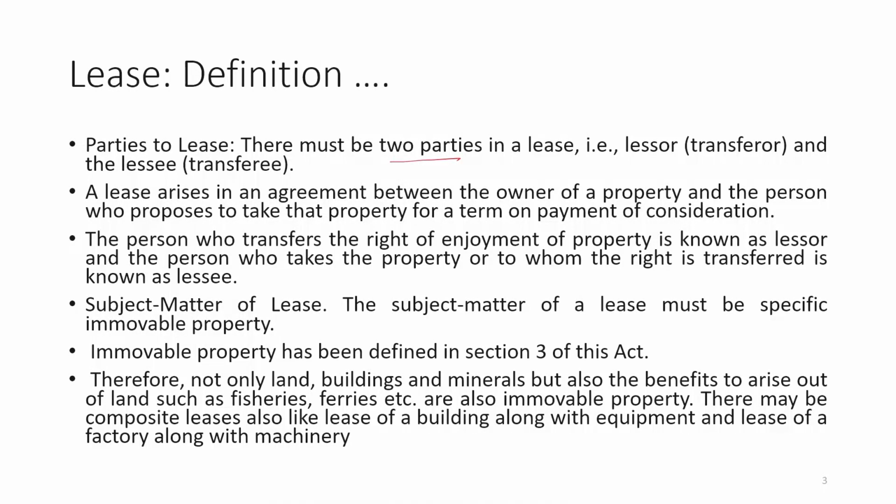Here it has been said that not only land, building, minerals, but also the benefit to arise out of the land, what I have already discussed just now, such as fisheries, ferries, etc., are also immovable property.